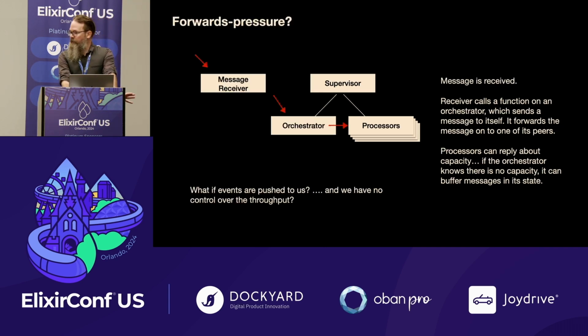But what happens, this is not our case, but what happens when you have data coming in pushed to us? We have no control over the throughput of this. Webhooks, maybe you do have some sort of queue-based thing, but you don't have control over it, or for various reasons, maybe for cost reasons, you need to keep some sort of cost down, so you need this queue to be small.